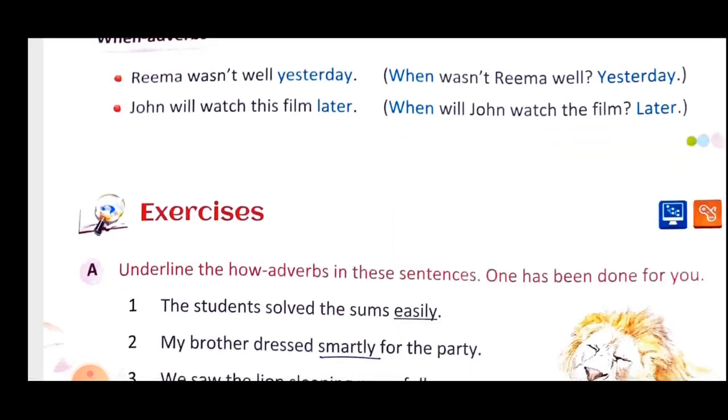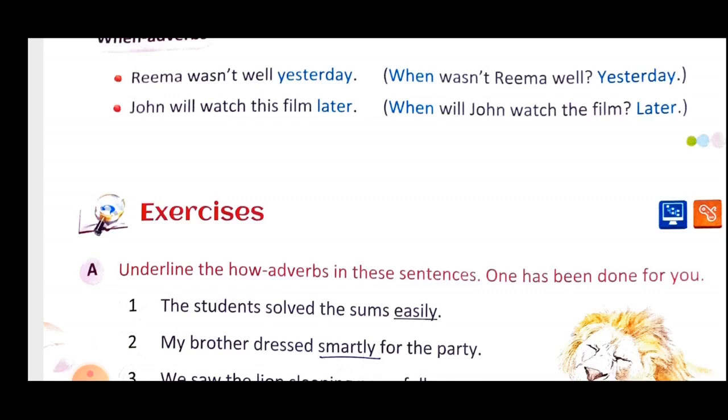Next is, John will watch this film later. John is your subject, will is your helping verb, watch is your verb, and the film is your object. So John will watch the film. It is clear that he will watch the film, but when? That will clarify the watching of the film more clearly.